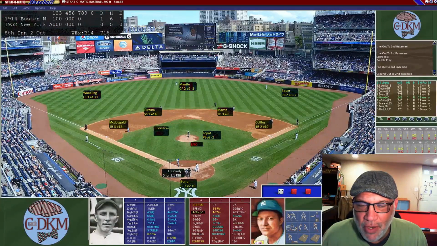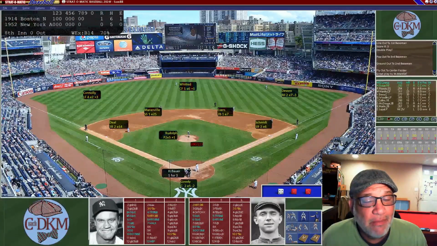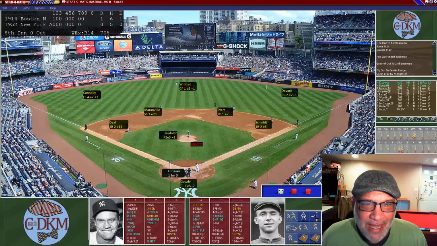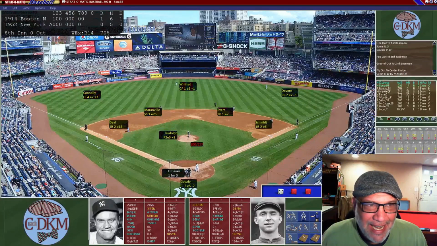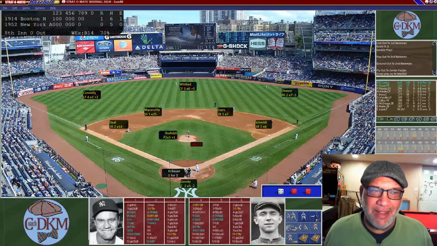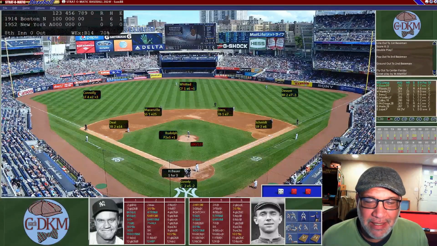He's 0 for 2. He does have an RBI and a sacrifice fly. He's going to hit a fly ball to Mickey Mantle in center field, who has to make a play. Mickey Mantle's got to run back for that one. Lifts up his glove and snares that one out of the air. So that's going to be a 1-2-3 inning as Eddie Lopat does a great job in the 8th, not allowing any runners on base.